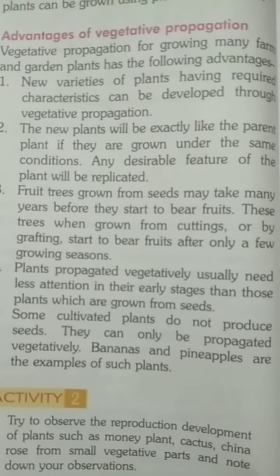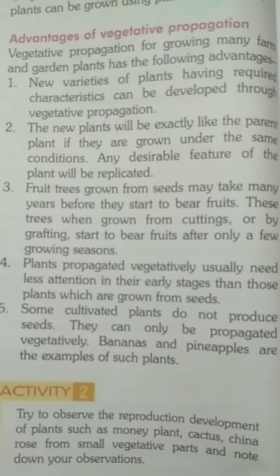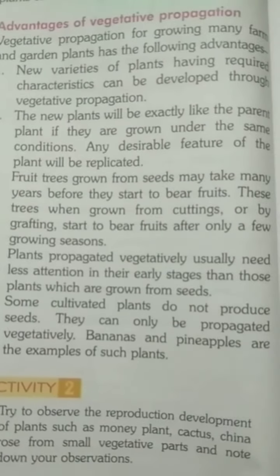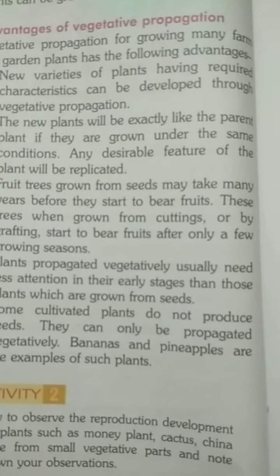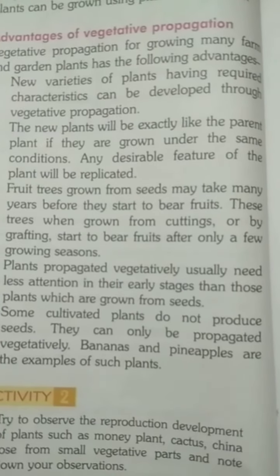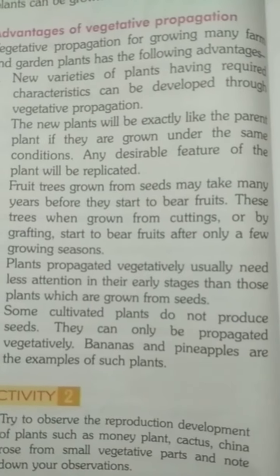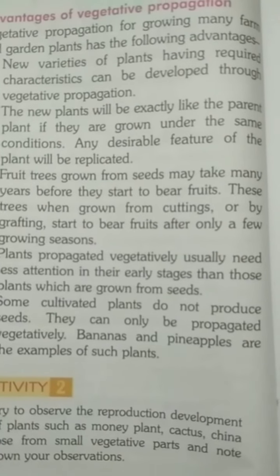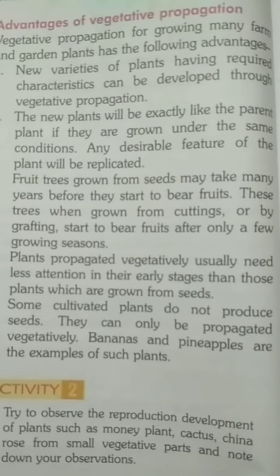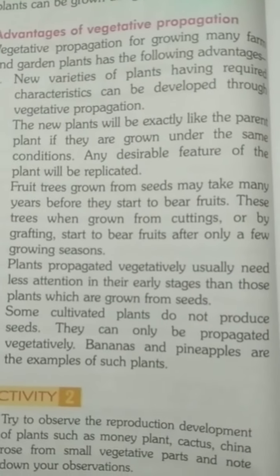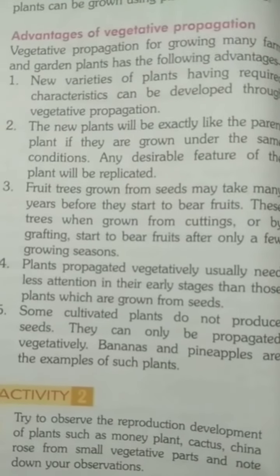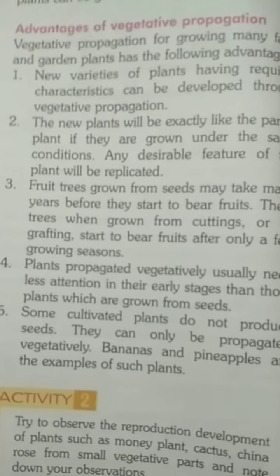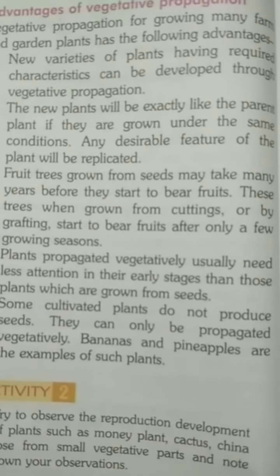Plants propagated vegetatively need less attention in their early stages than those plants which are grown from seeds. Why do plants grown from seeds need more attention? Because they need water, warmth, sunlight and other favorable conditions, and they also need to be protected by insecticides and pesticides. So plants propagated vegetatively need less attention in early stages, because they are already placed in infection-free places.